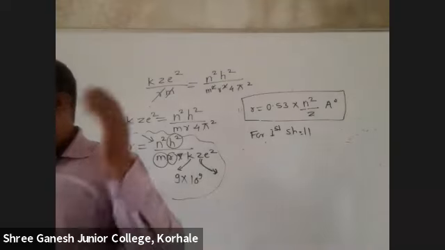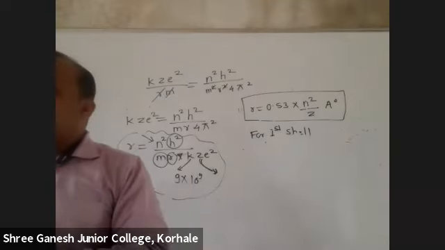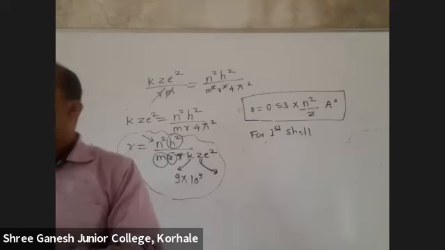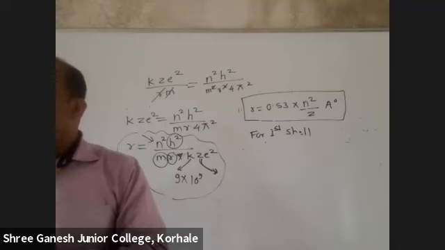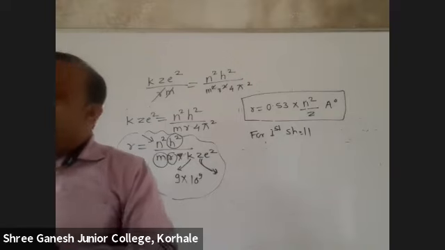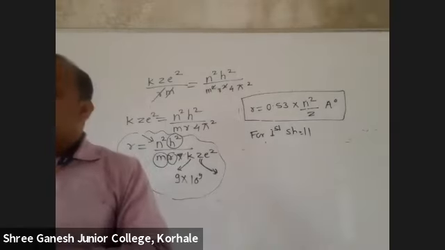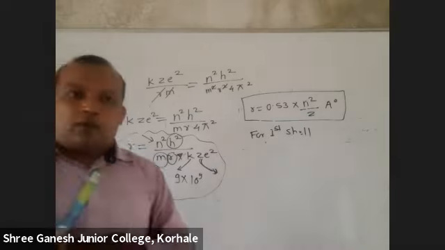First we have already found out 0.53. Second, 2 square means it will come 4. 0.53 into 4, how much? 2.12. Everyone got that? Yes.